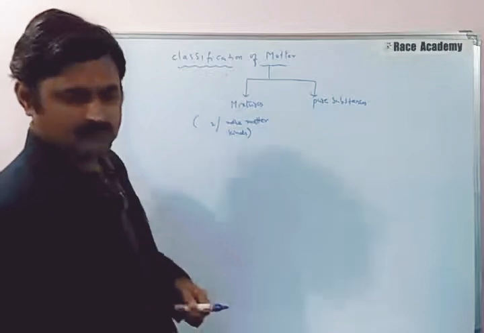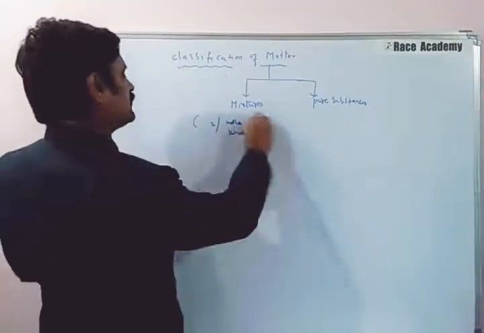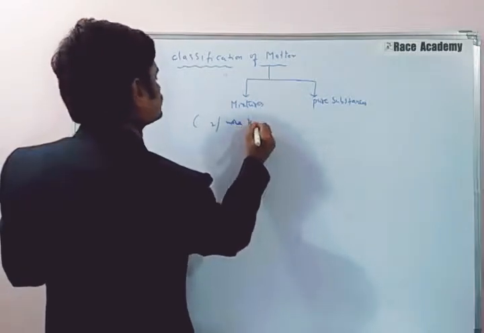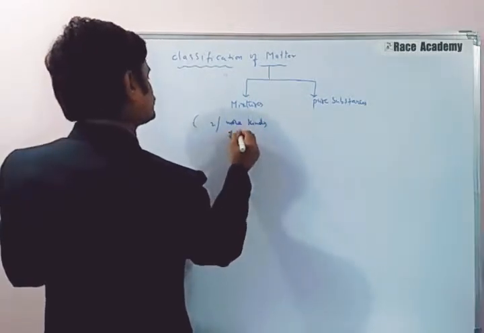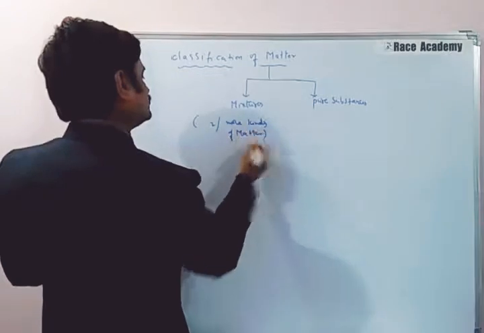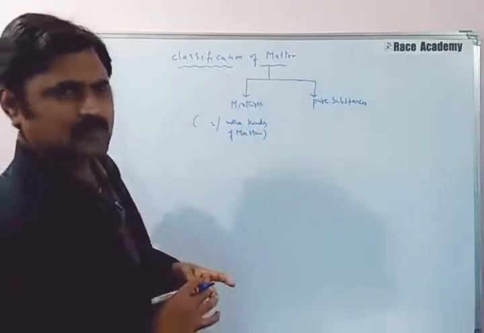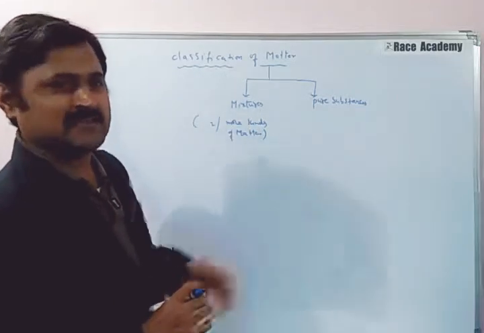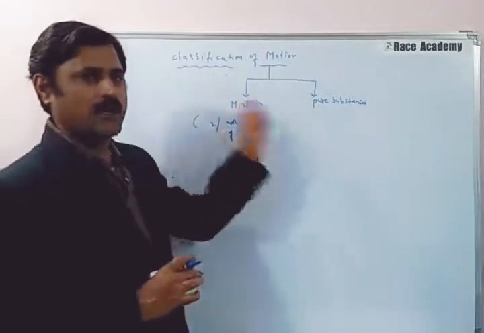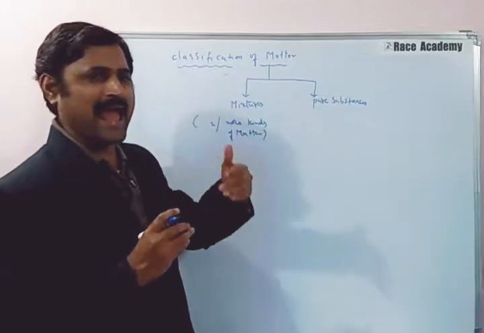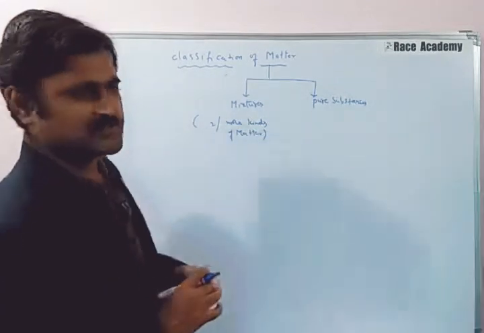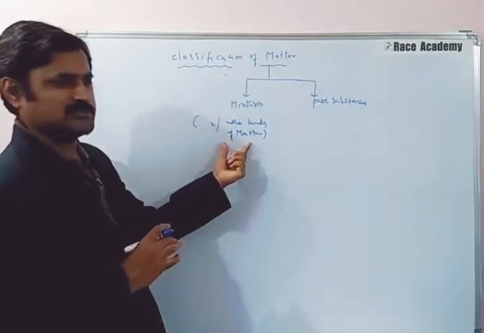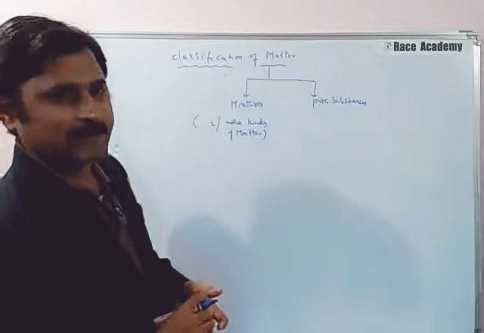Okay, you can also write two or more kinds of matter forms a mixture. We have soil, which is a mixture of sand and clay, salt, decomposed leaves and animal bodies. So this is one example. These are general live examples I am telling.